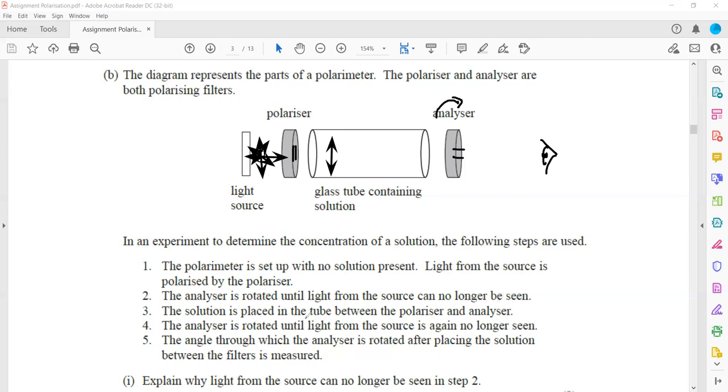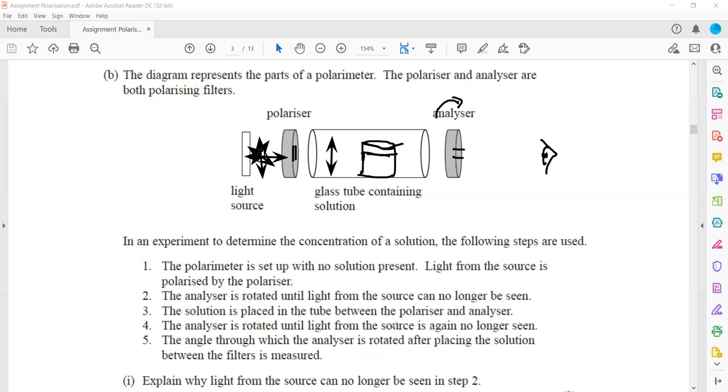Now the solution is placed in the tube between the polarizer and analyzer. So then what do we do? We place a solution here, a sugar solution or any solution whose concentration we are finding. Then the solution is placed in a tube between the polarizer and analyzer. This whole glass tube contains the solution, but I just drew a beaker so that you understand the idea, but otherwise the whole glass tube is filled with solution.